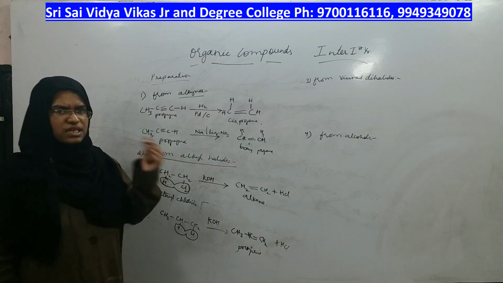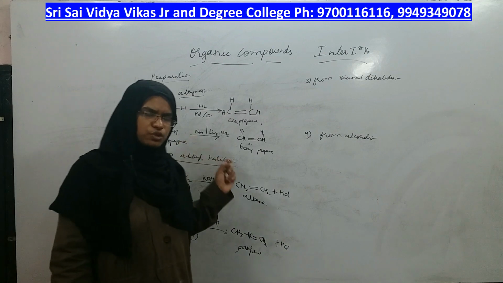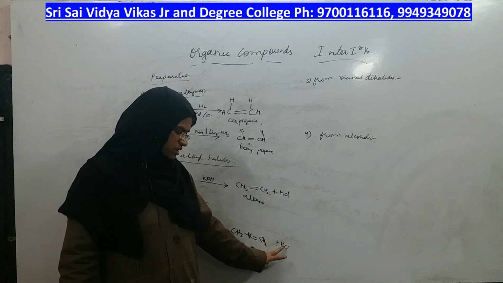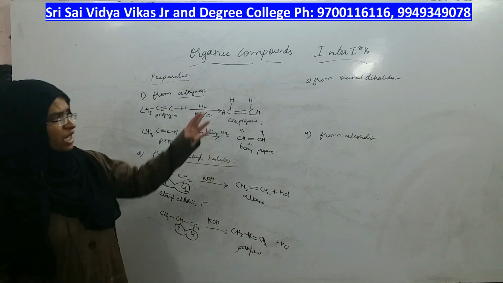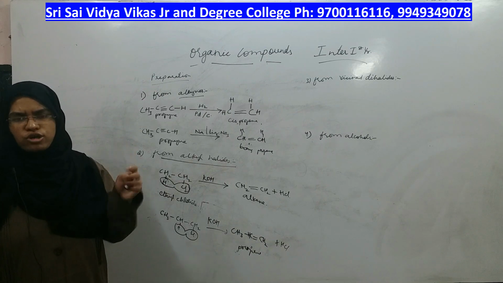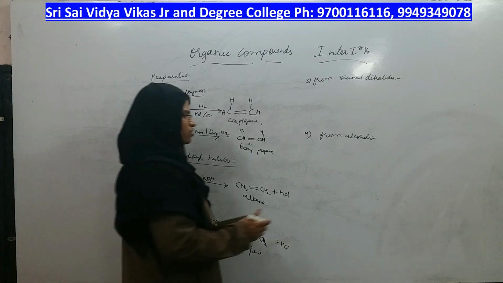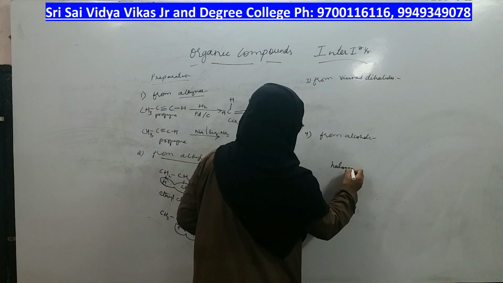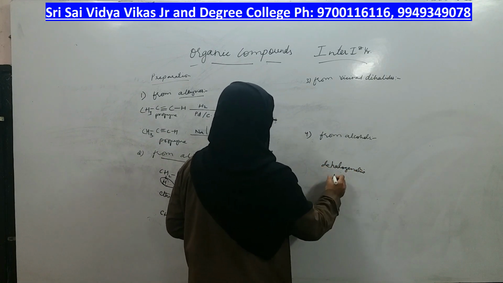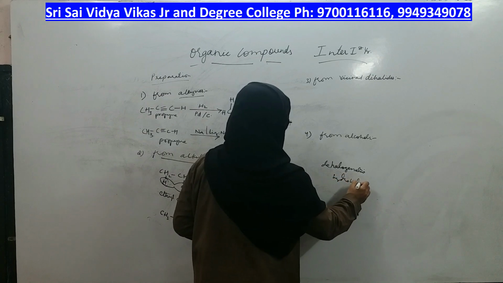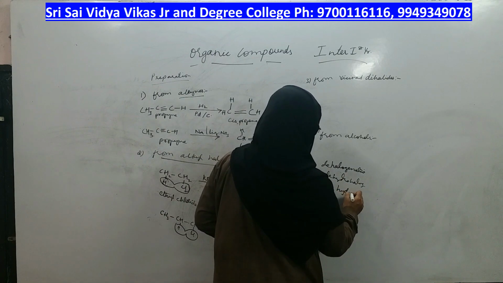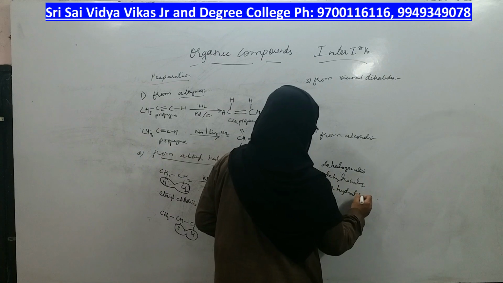Elimination only, but in elimination what you are eliminating? You are eliminating hydrohalogen, therefore it is called dehydrohalogenation reaction. Now I will be eliminating a different molecule called chlorine molecule or bromine molecule, right? So if I am removing halogen molecule, what is the reaction called as? Dehalogenation. If I am removing hydrohalogen, what is the reaction called as? Dehydrohalogenation. If I am removing water molecule, what is the reaction called as? Dehydration.